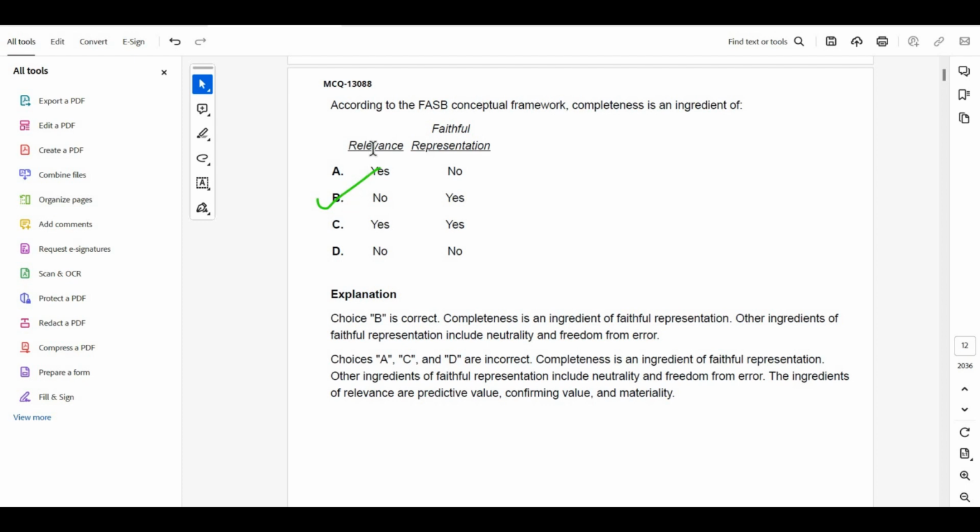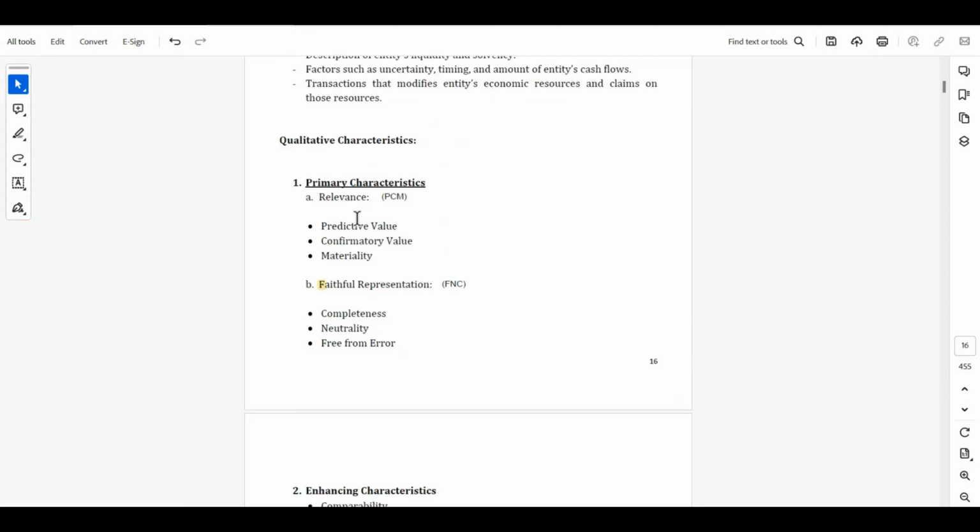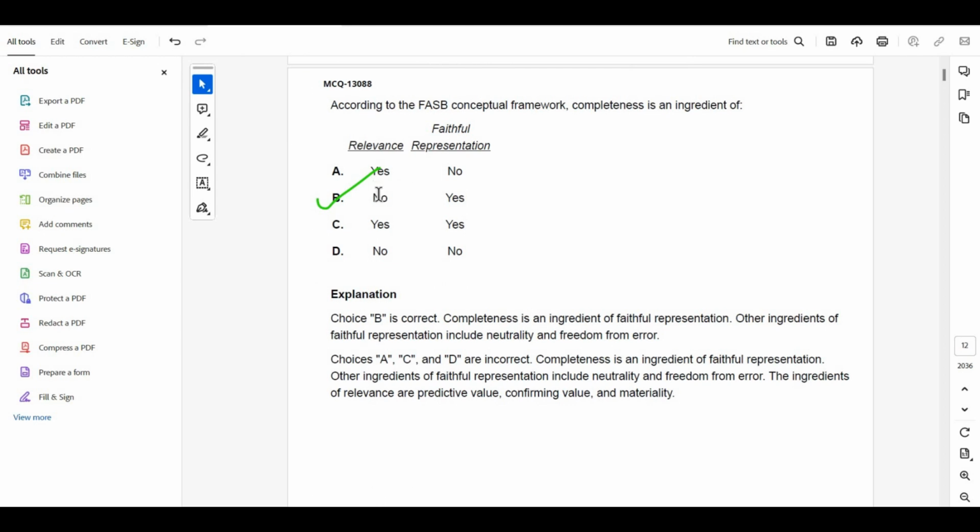The answer will be B. It's not under relevance. In relevance there are 3 parts, PCM: predictive value, confirmatory value, and materiality. So under relevance there are 3 parts, and completeness is under faithful representation. So the answer will be B.